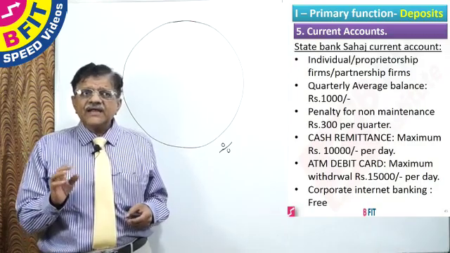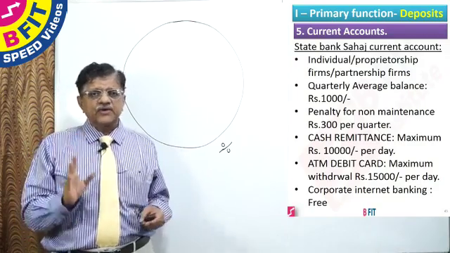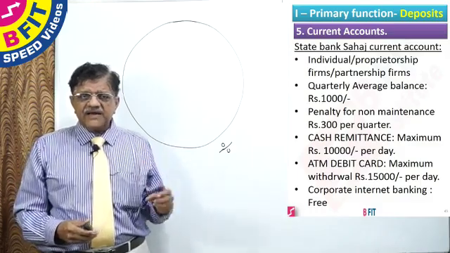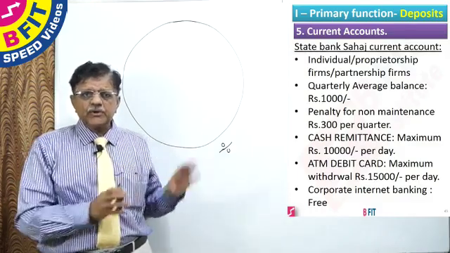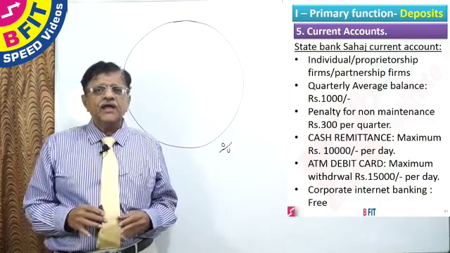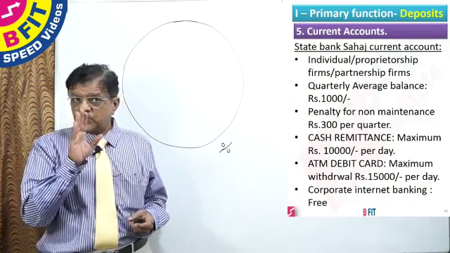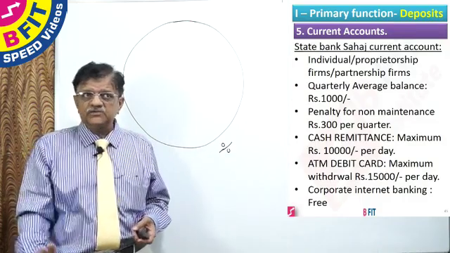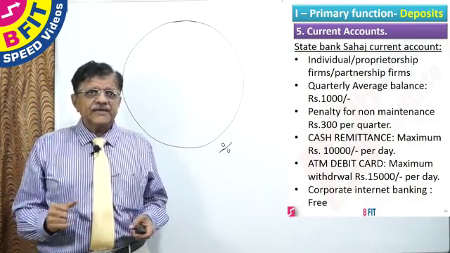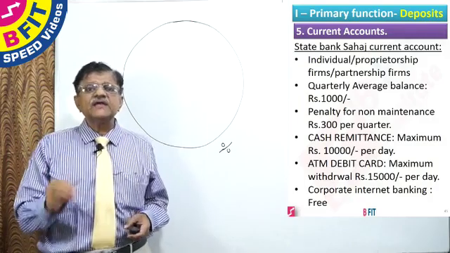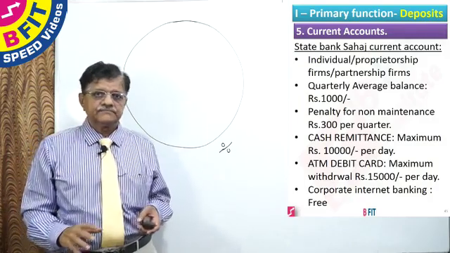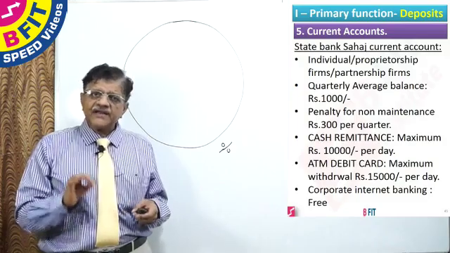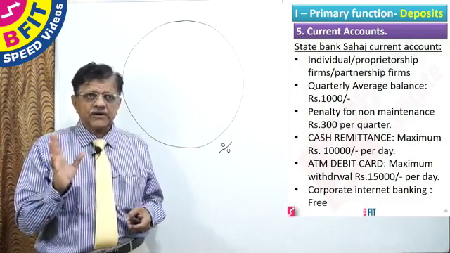The quarterly average balance is 1000. Please look here. There, ICICI Bank's monthly minimum average balance is 25,000 after the initial honeymoon period of 6 months. Here the quarterly average balance is only 1000. That is 25,000, this is 1000. Second is penalty for non-maintenance, rupees 300 per quarter. It will only be found out in a quarter and then they will charge you only 300 rupees per quarter.